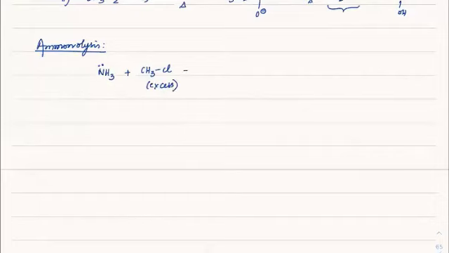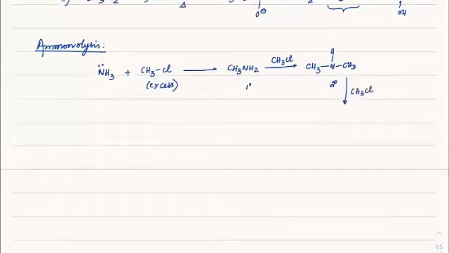First it forms CH3NH2. Again you react that with CH3Cl because it is in excess, so another H is replaced and CH3NHCH3 comes. So it is a 1-degree amine, then a 2-degree amine. Again reacting with CH3Cl, you get a 3-degree amine. Again because it is in excess, reacting with CH3Cl you get a 4-degree amine, which we call an ammonium salt.